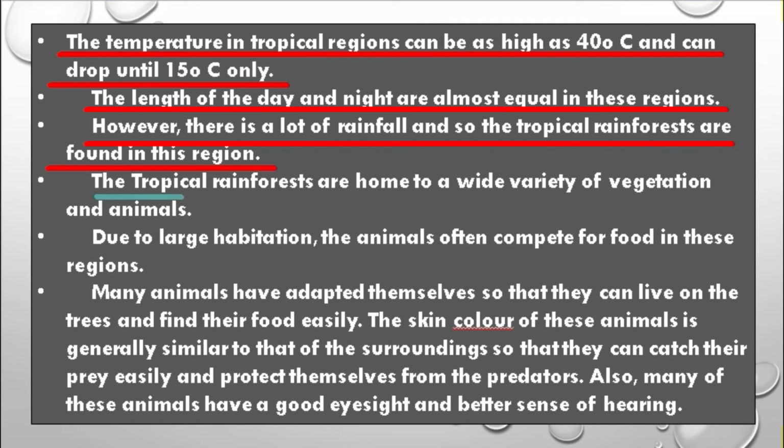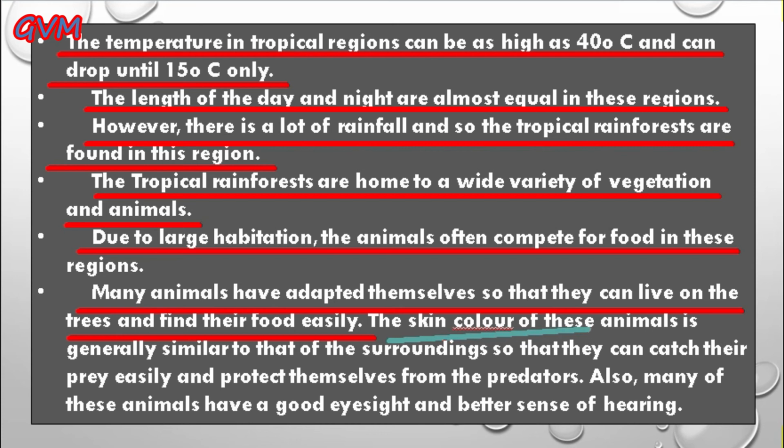And students, as I said, these tropical regions receive a lot of rainfall. That's why these tropical rainforests are home to a wide variety of vegetation and animals. And students, due to large habitation, the animals of these tropical rainforests often compete for food. In the same way, many animals in these tropical rainforests adapted themselves to live on trees and find their food easily there.